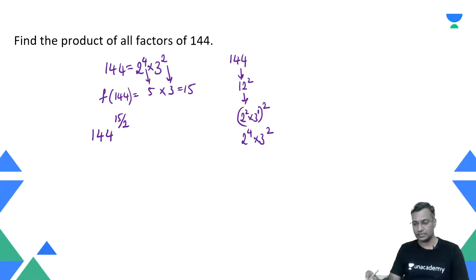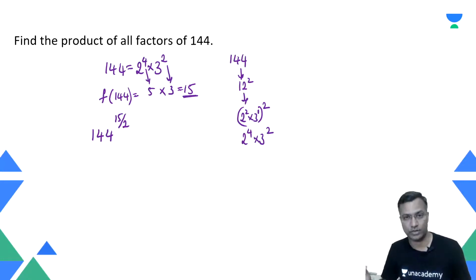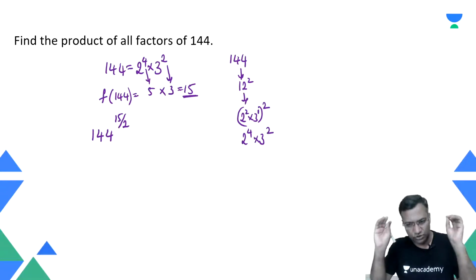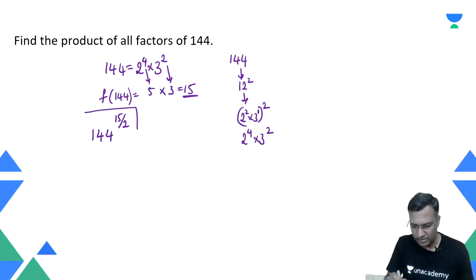It would look like this: factor pairs. Because it has 15 factors, you write 144 raised to power 15 by 2. This is the number of factor pairs that you are writing. But this answer looks a little absurd and weird. No worries, the answer is correct. The product of all factors of this is nothing but this.